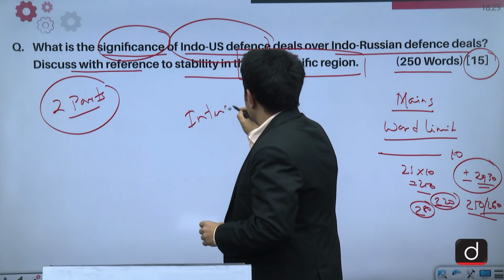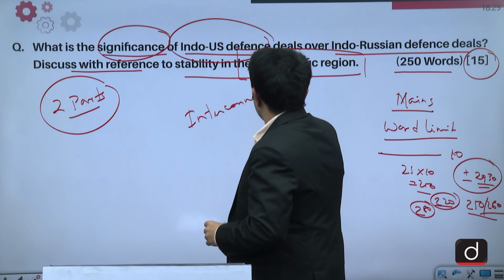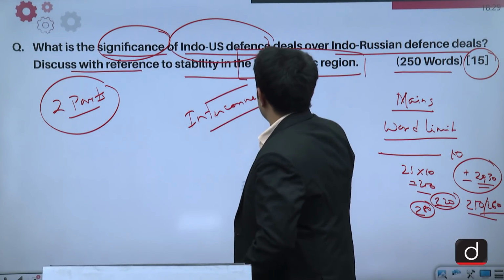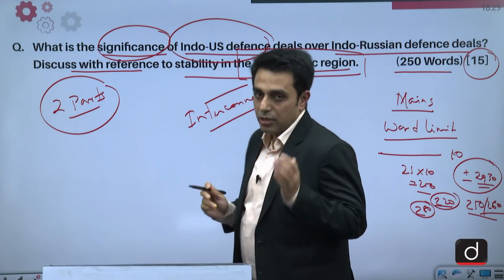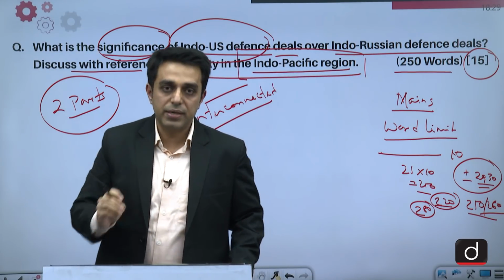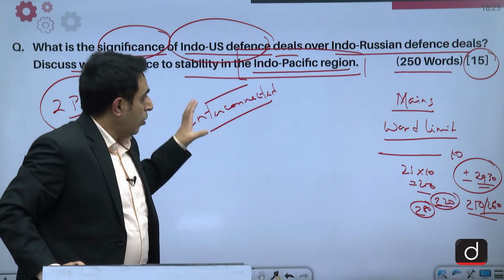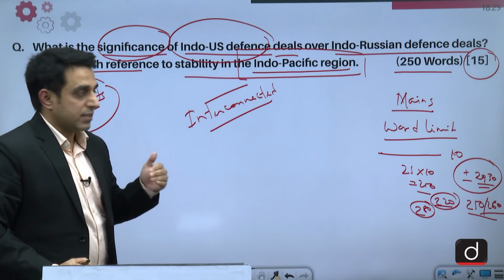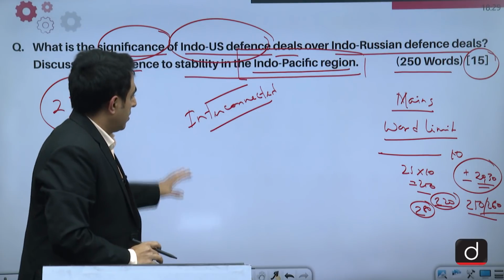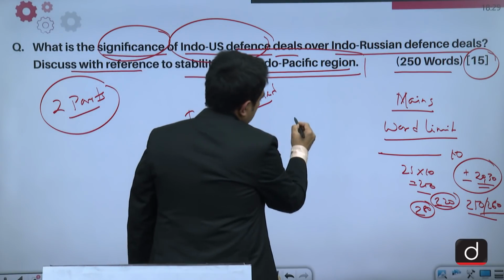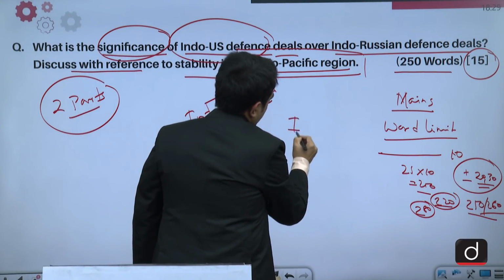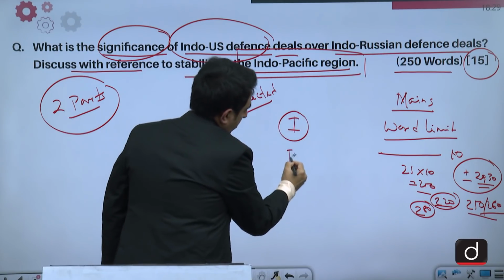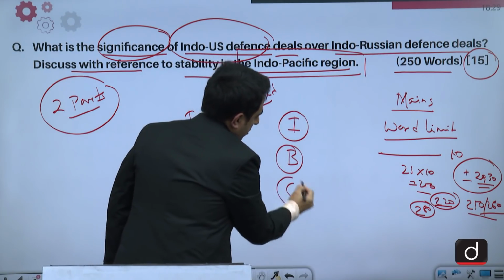That means even while answering the first part, we need to keep in mind the context, and that context is the Indo-Pacific region, or stability in the Indo-Pacific region: how that makes Indo-US defense deals more significant as compared to Indo-Russian defense deals. So any answer in mains should be about intro, body of answer, and conclusion.